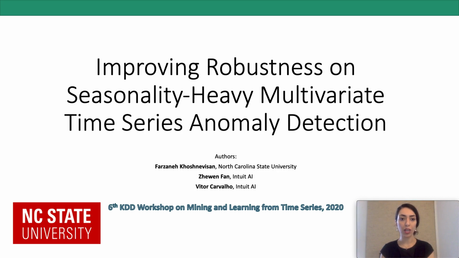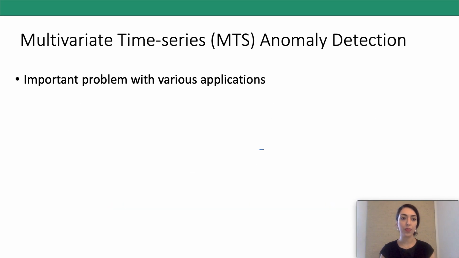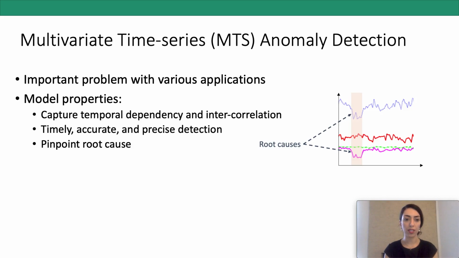Today I'm going to talk about improving robustness on seasonality-heavy multivariate time series for anomaly detection tasks. Multivariate time series anomaly detection is an important problem with various applications from satellite systems to cybersecurity and fraud detection. Such models need to have some properties.